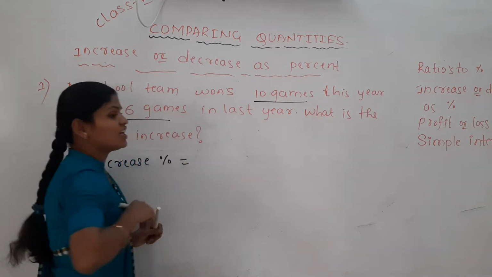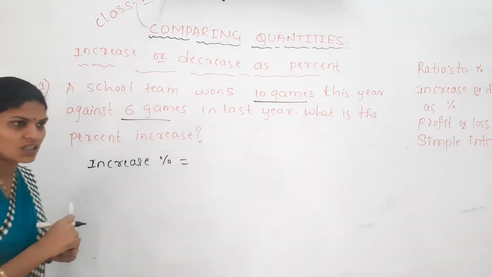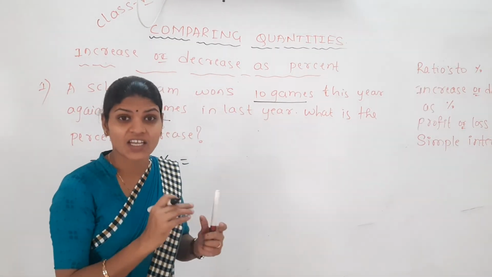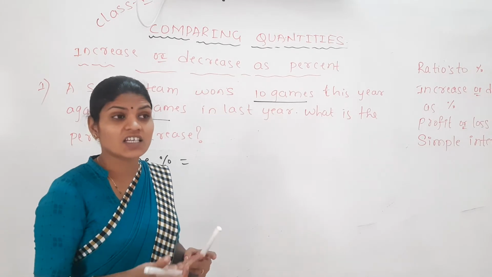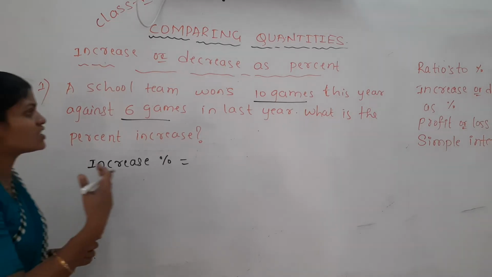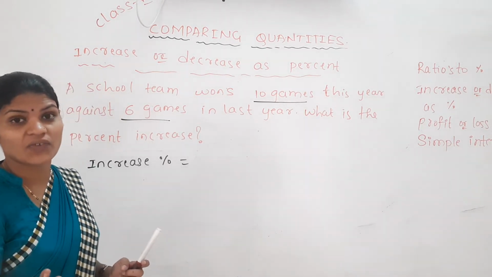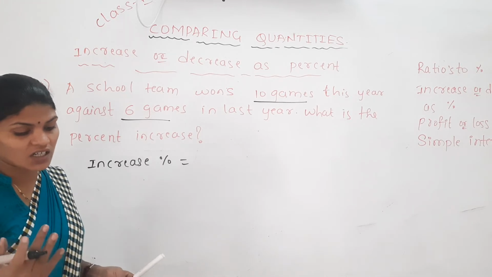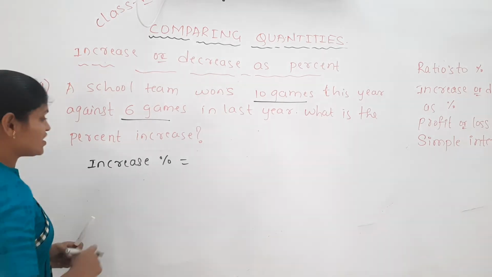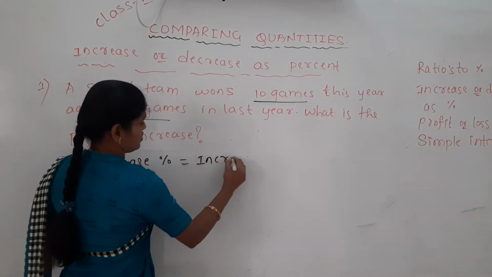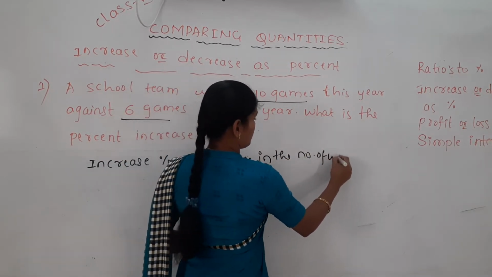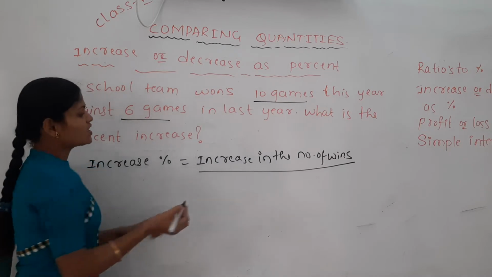What is the difference between 6 and 10? There is a difference of 4 games. By how many games did it increase from last year to this year? The amount of change, the increase in the number of what? The increase in the number of wins.